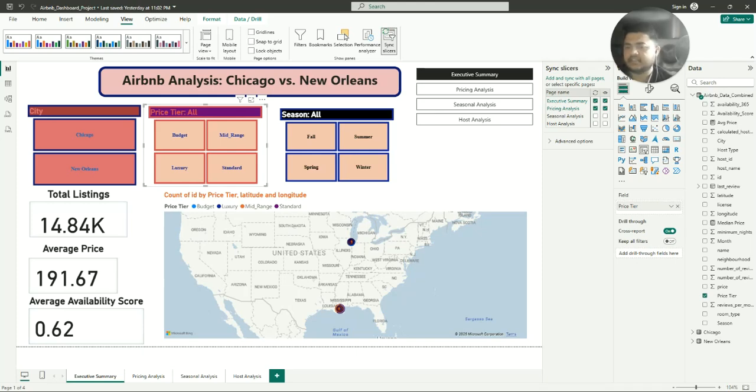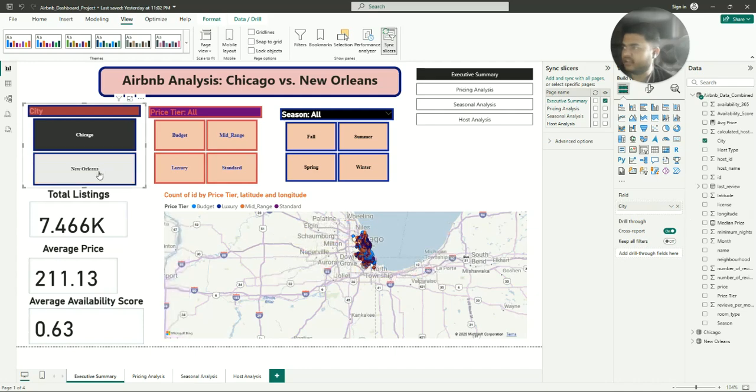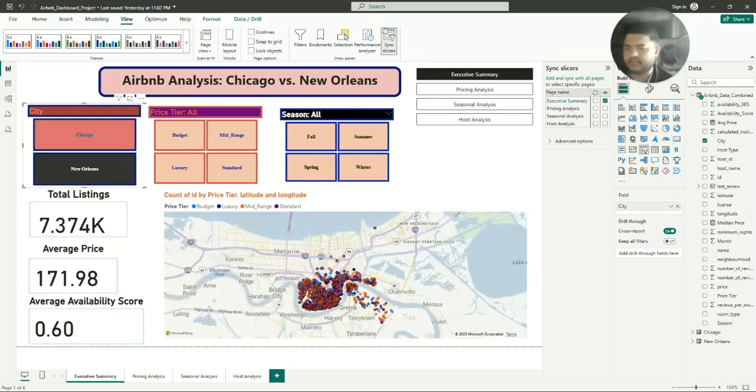For example, if you click on Chicago, we see the KPIs and our map update instantly. We learned that Chicago is a large market with more listings and a slightly higher price. Now, if we click on New Orleans, we see a smaller, more boutique market, but with a higher average price and availability, which could suggest a different competitive landscape.